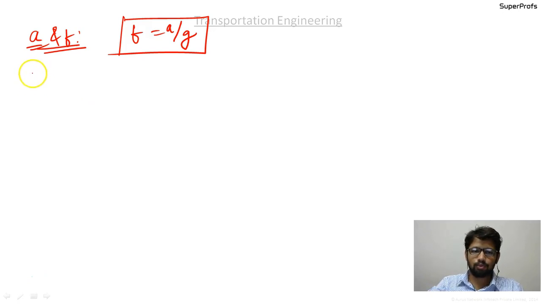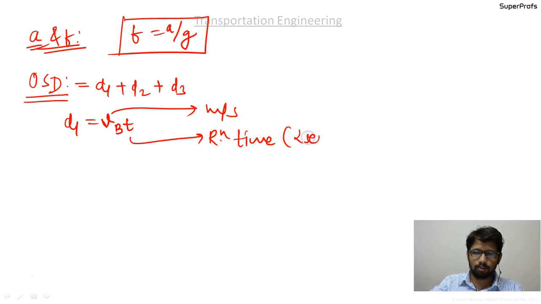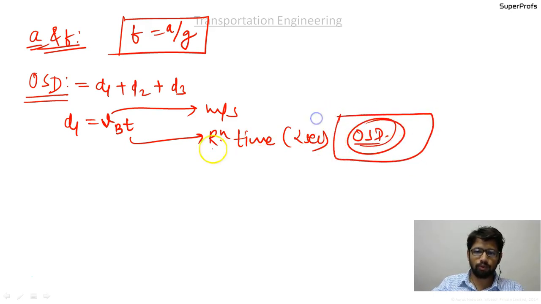Next thing what we discussed was the overtaking sight distance, the OSD, and OSD was given as d1 plus d2 plus d3, where d1 is equal to vb into t, small vb into t, and where vb is the speed of slow moving vehicle in meters per second, and t is the reaction time of the driver as per IRC, that is equal to 2 seconds. Okay, for OSD, reaction time is 2 seconds.